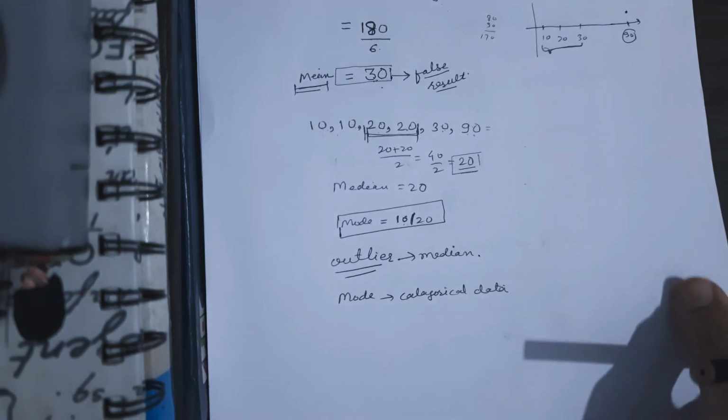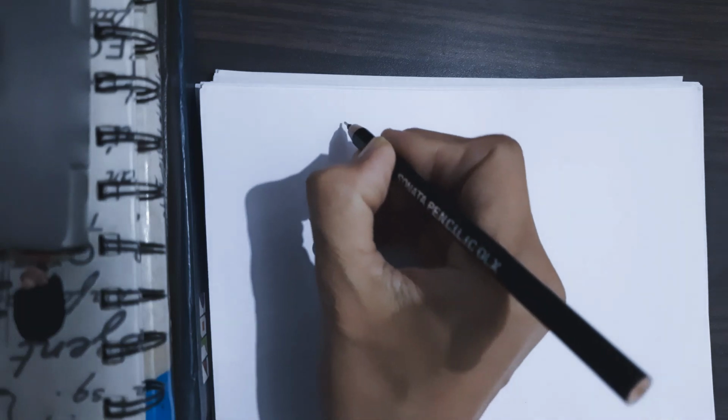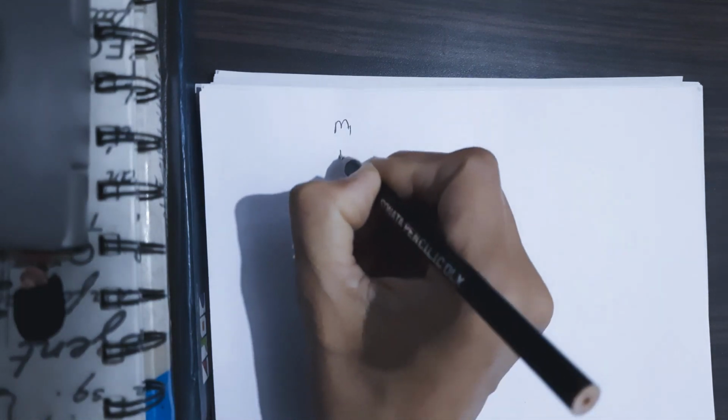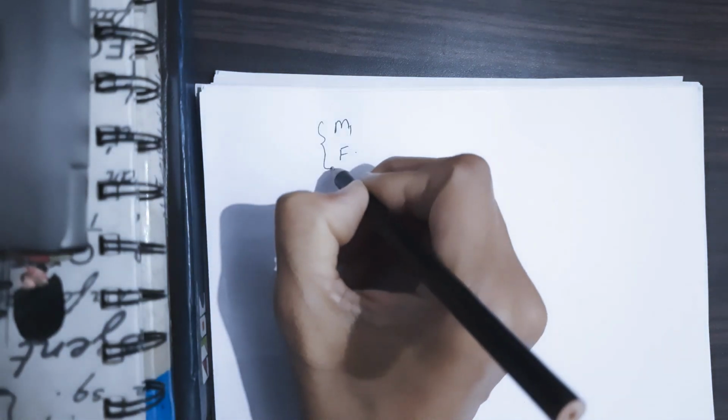So what is categorical data? Suppose I want information on how many male and female students are there in a class of 100. So male students and female students. Okay, so if someone asks me, in your class are there more males or more females, what will I do in this case? I need to calculate the mode.